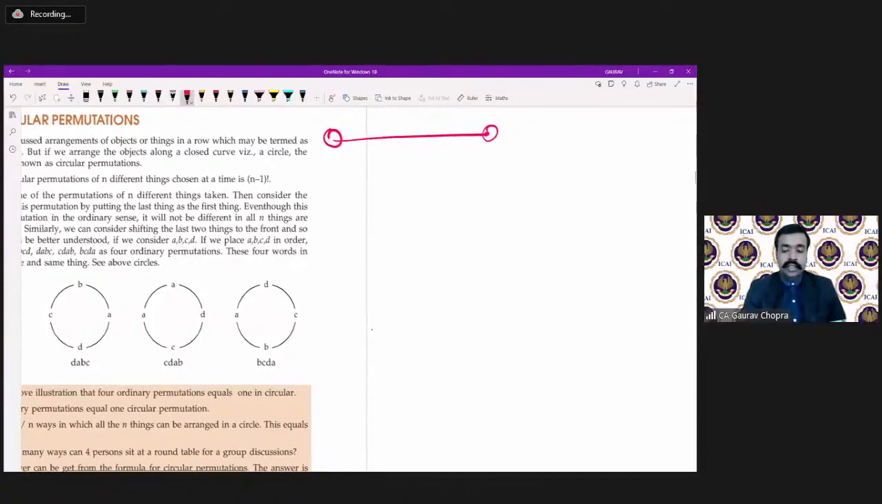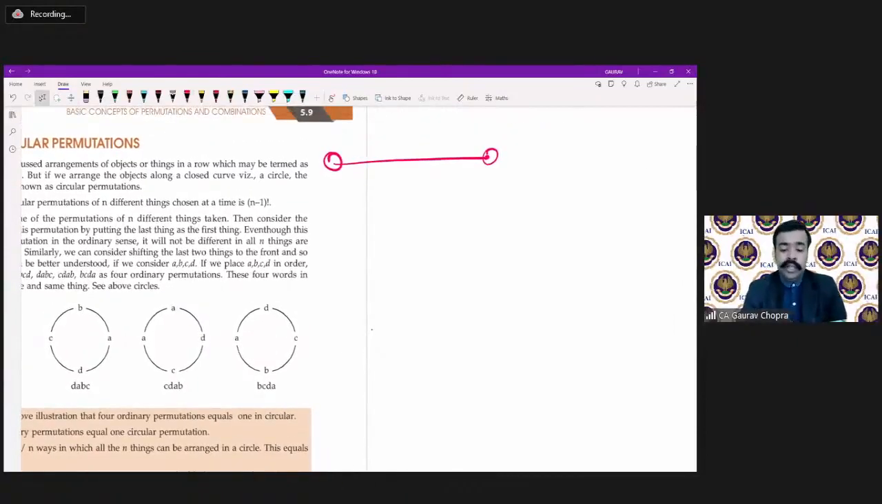So whenever there is linear arrangement, say we have to arrange 5 numbers. So how many ways are there? We say that it is factorial n. That is factorial 5 ways. If there are 6 numbers, then factorial 6 ways. 10 numbers, then factorial 10 ways. In case of the linear arrangement.